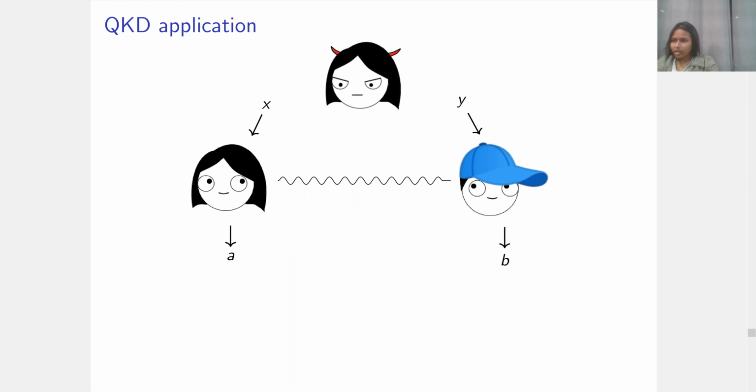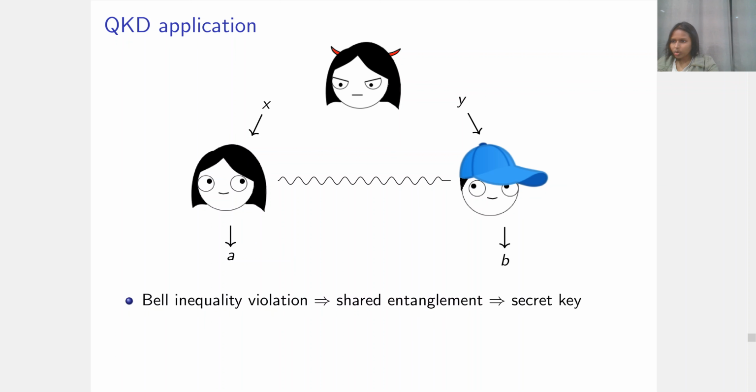The idea is that Alice and Bob share some resource and play a non-local game. If they are able to violate a Bell inequality in this game, that is, if they are able to win the game with probability higher than its classical value, then that means there must have been a shared entangled state between them, no matter if Eve tampered with the shared state or not. And this shared entanglement can then be used to get a key that Eve has no information about.